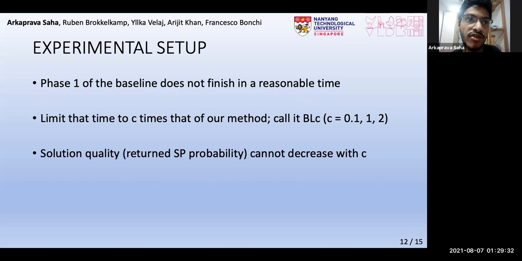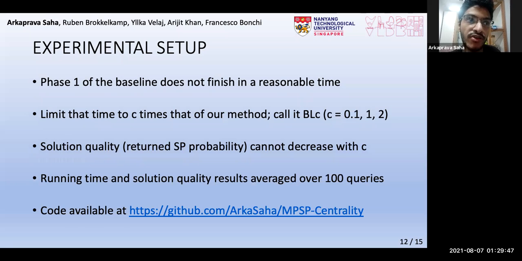Now note that increasing the value of C leads to more candidate paths, and hence the solution quality, that is, the shortest path probability of the returned path, cannot decrease. As performance metrics, we report the running time and the solution quality averaged over 100 queries. Our code is available here.